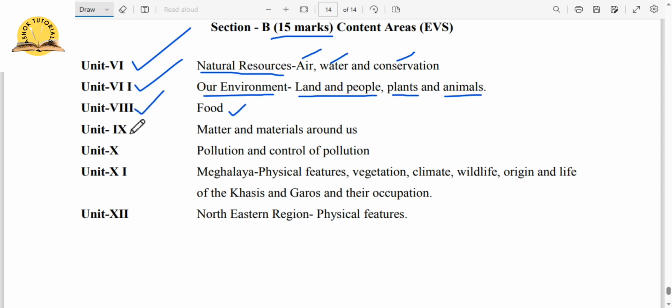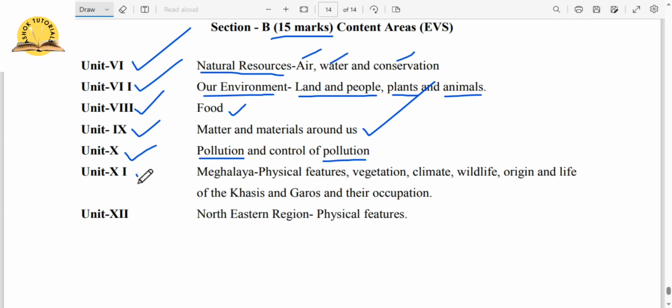Now we have Unit 9, matter and materials around us. So what are the different types of matter, and what are the different types of materials it is made up of? These things also we need to learn. Now one of the most important topics is pollution and control of pollution. As we know, there are different types of pollution, be it air pollution, water pollution, noise pollution, radioactive pollution, soil pollution, right? So all these types of pollution we have to learn. And my dear friends, these topics are very easy. So I'm 100% sure you will score very well in these topics.